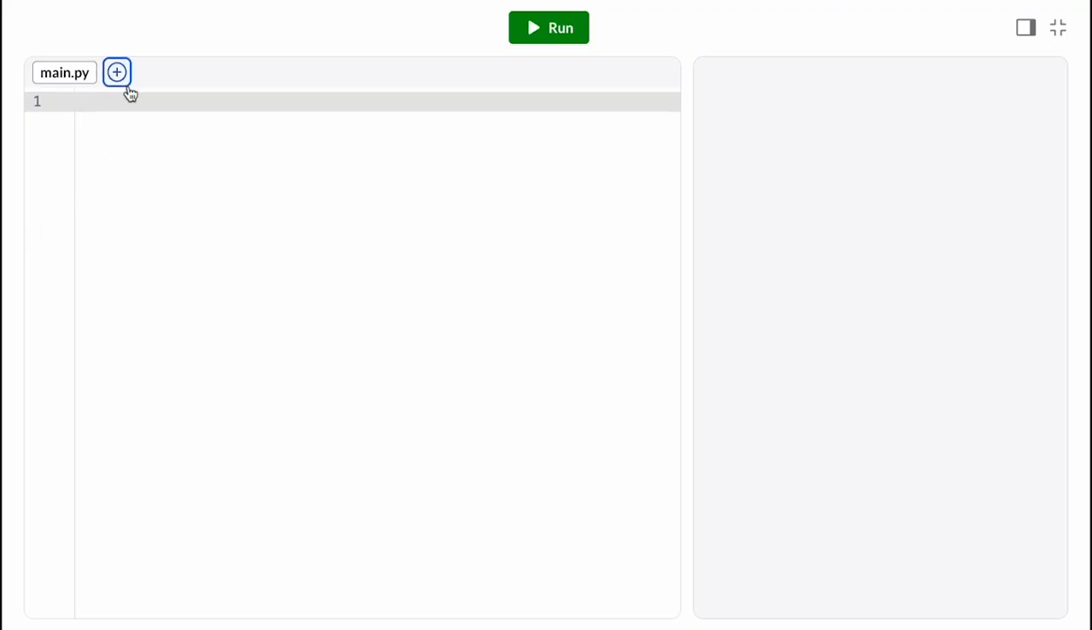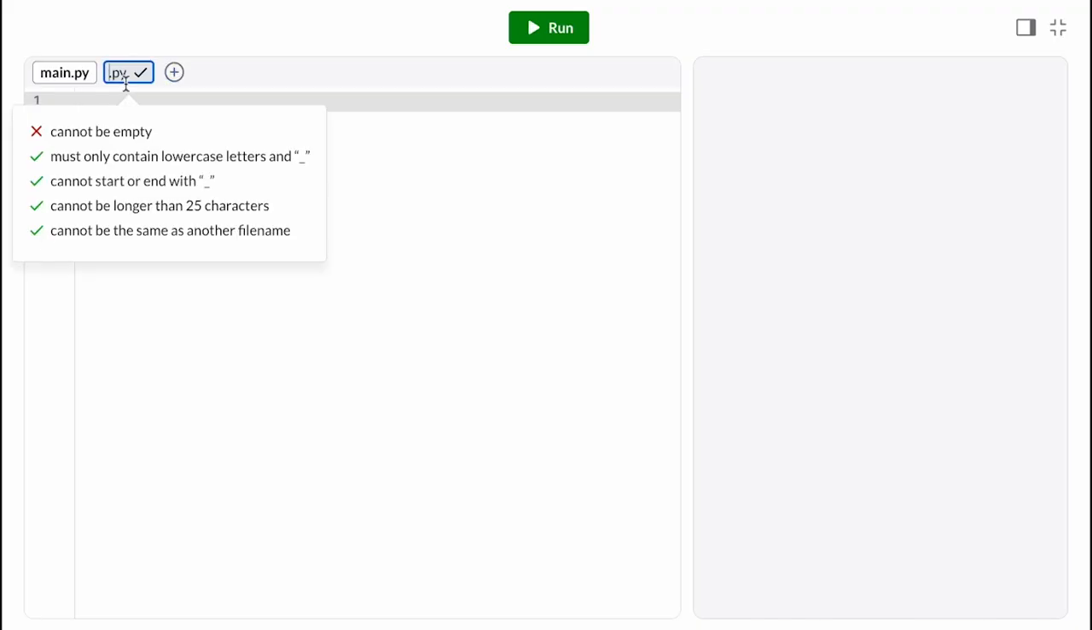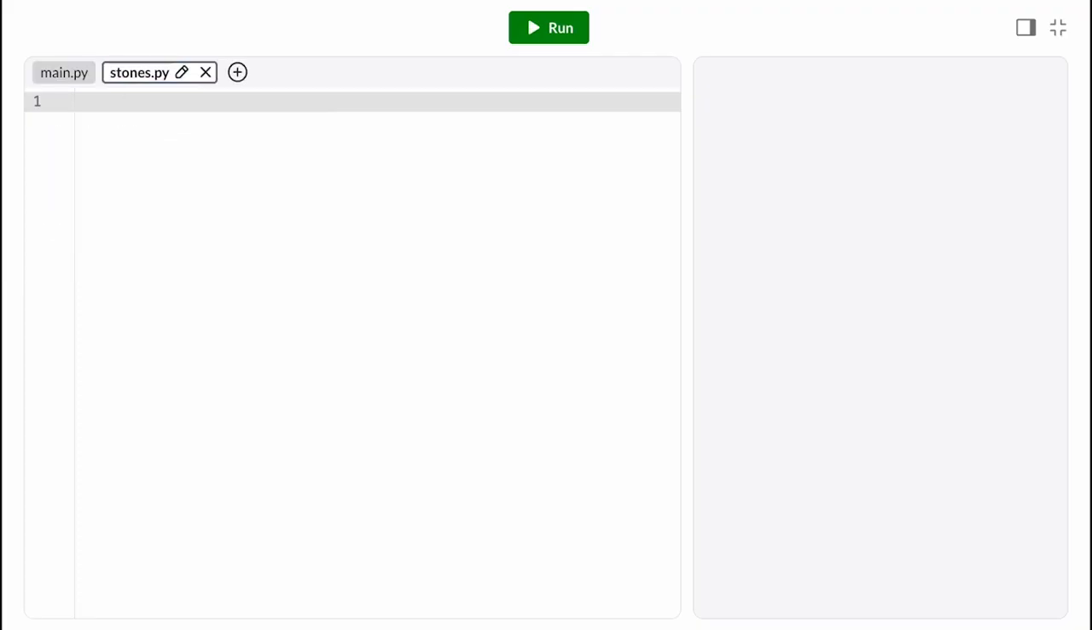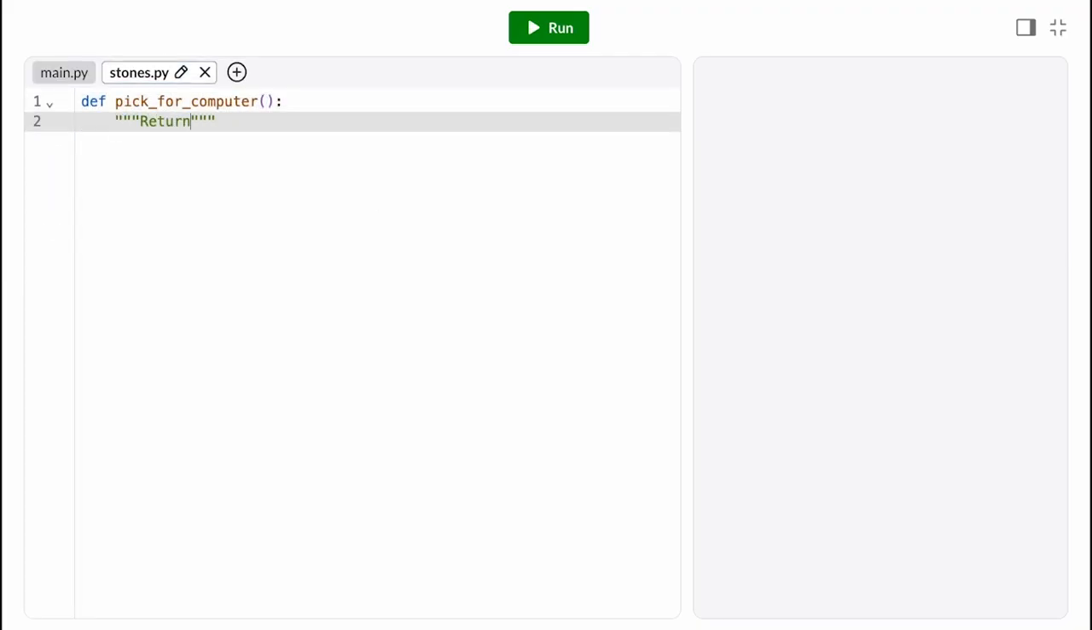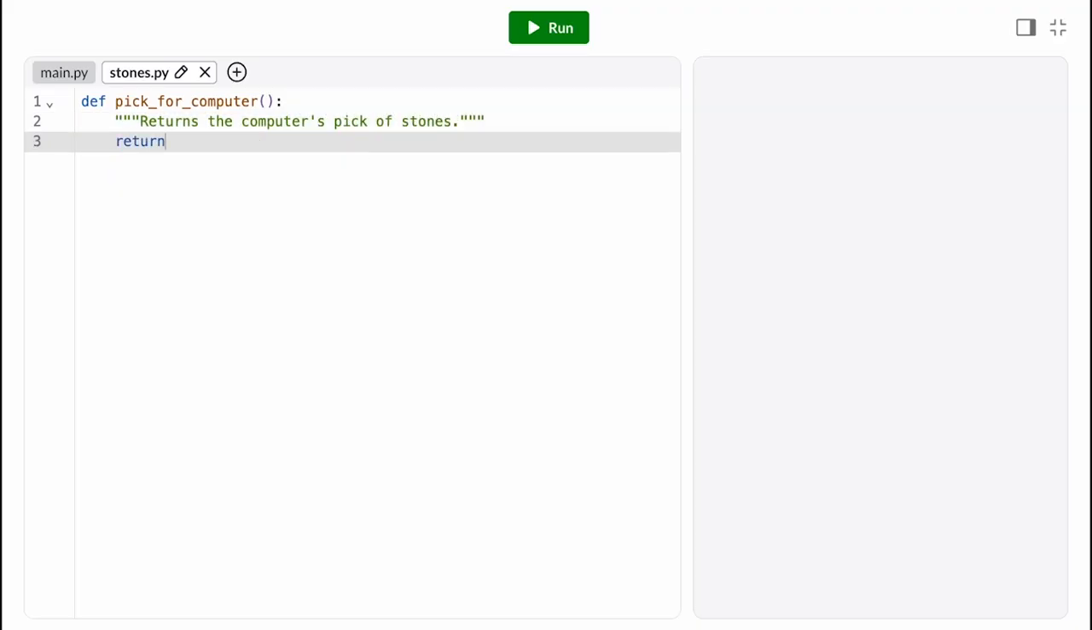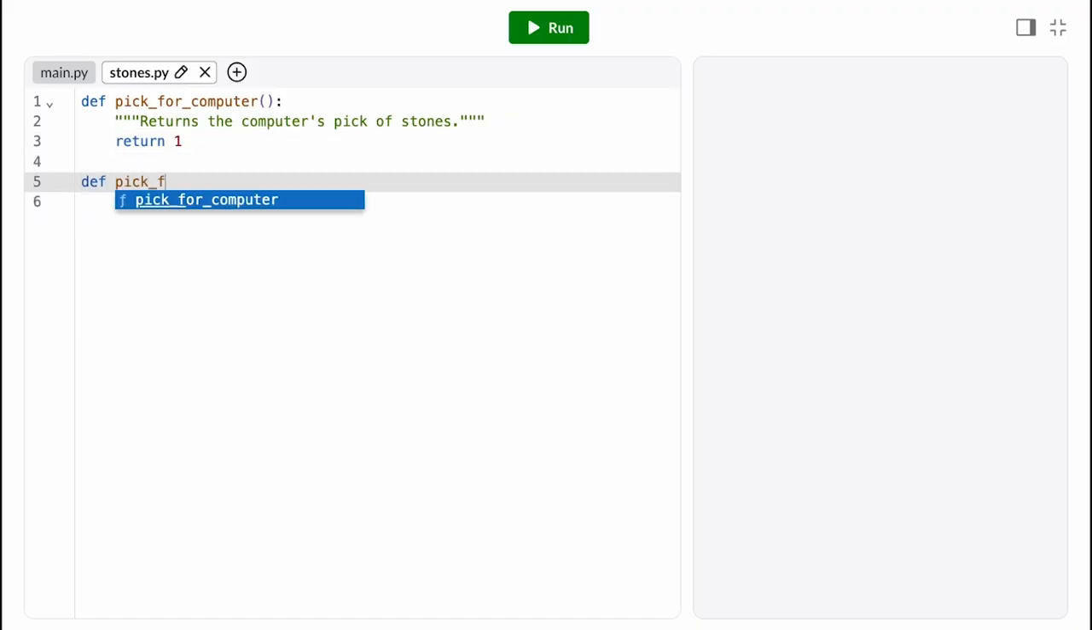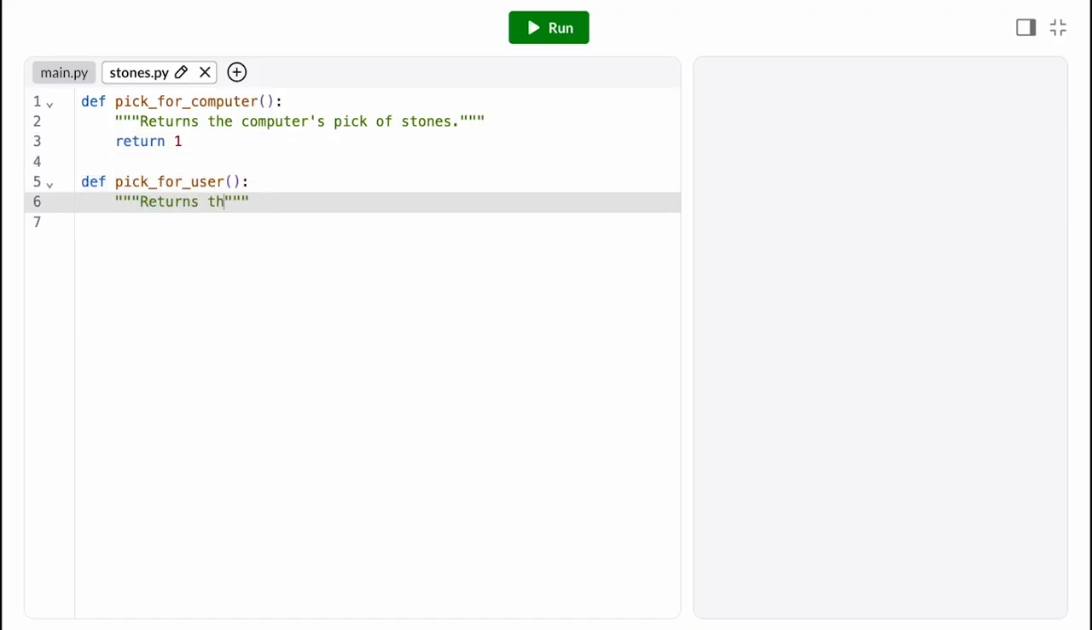Let's start by creating a new module for our game components to live in. I think I'm going to name this stones.py because at the very least I know I'm going to have some functions for picking stones. I'll name one pick for user and the other pick for computer. I don't want to get too stuck on this detail right now, so I'm going to have the computer always pick 1 stone. And I'll figure out a better algorithm later.